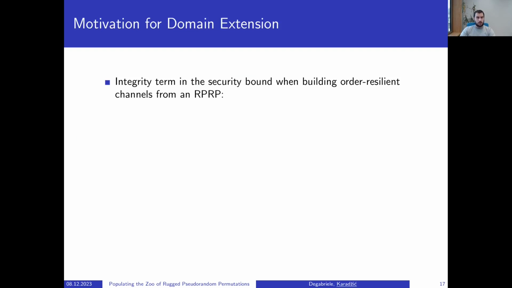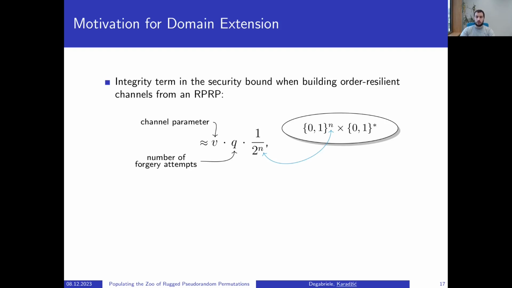Looking back to the order resilient channel use case, if one inspects the integrity term in the security bound of the secure channel, it looks approximately like this. We have some V, which is a channel parameter, times Q, which is the number of forgery attempts, and one needs to be able to allow forgery attempts in order resilient channels, and times 1 over 2 to the n, where n is exactly the size of the left domain of the RPRP cipher.